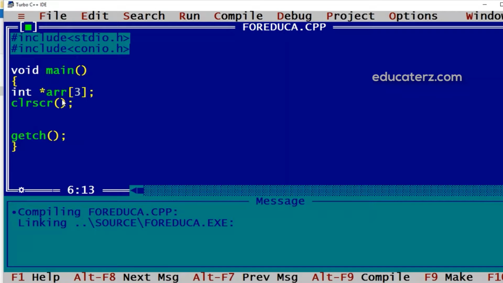Means every element of arr will hold address of another element of integer type. So now I can have 3 elements over here, say i, j and k, and I'll initialize these 3 elements with some values. So i is 10, j is 20 and k is 30.